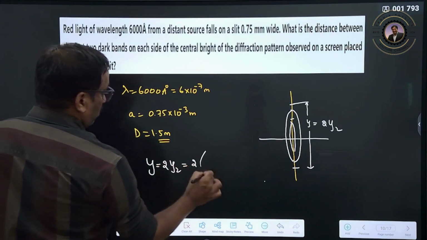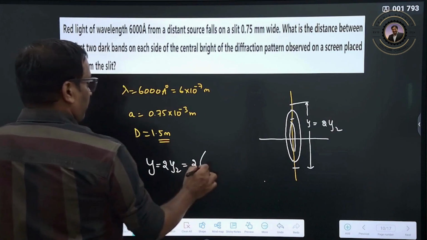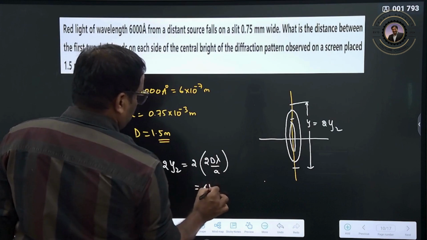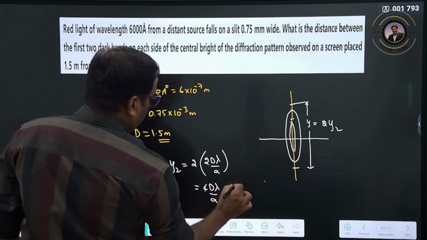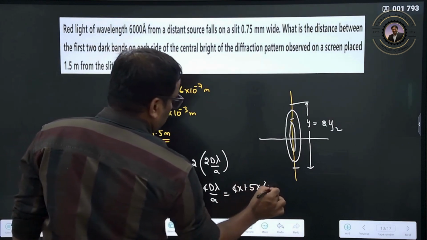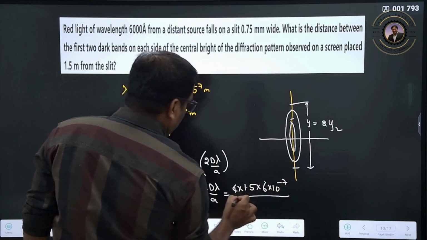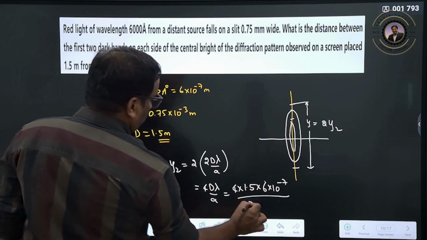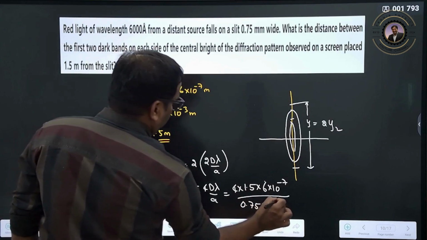Therefore 2 into y2, and y2 is nothing but 2d lambda by a. So that is nothing but 4d lambda by a. 4 into d is 1.5 into 6 into 10 to the power of minus 7 divided by 0.75 into 10 to the power of minus 3.